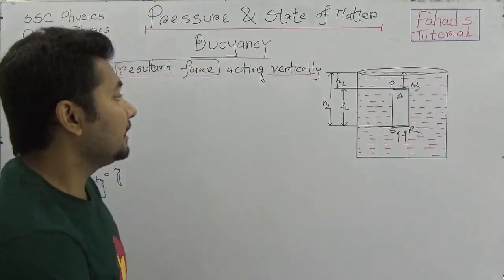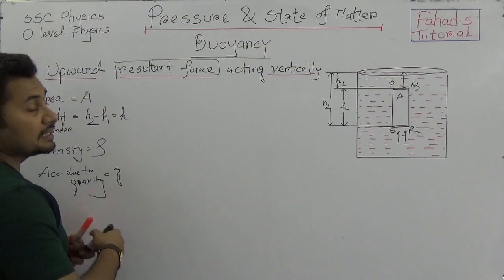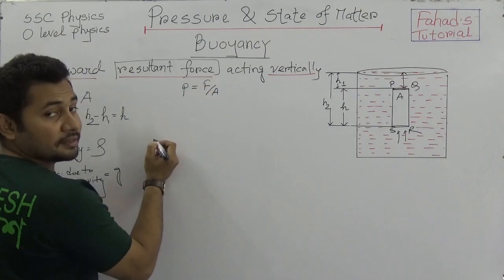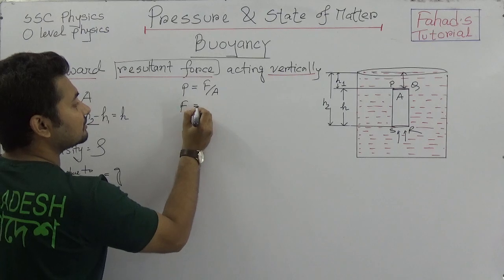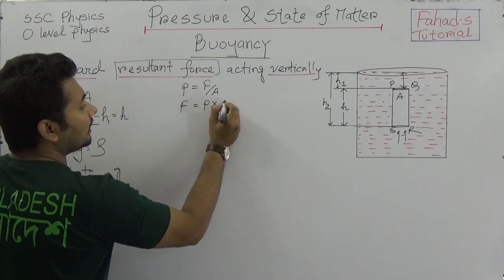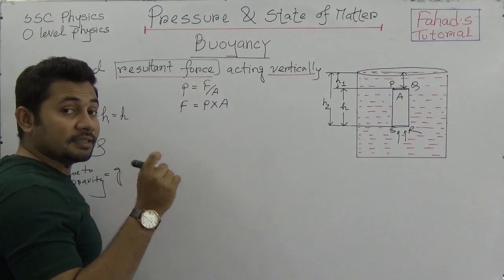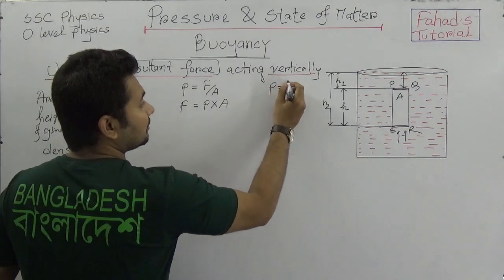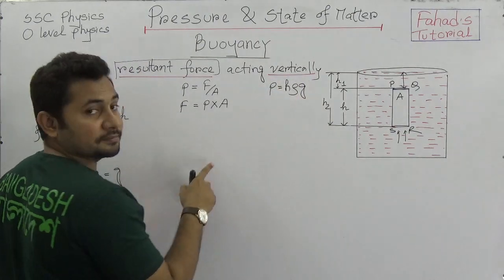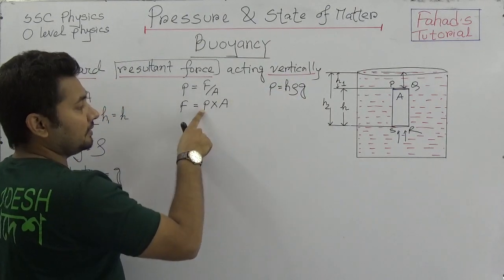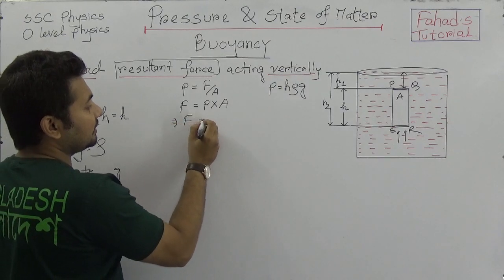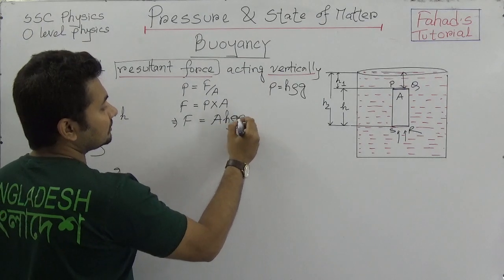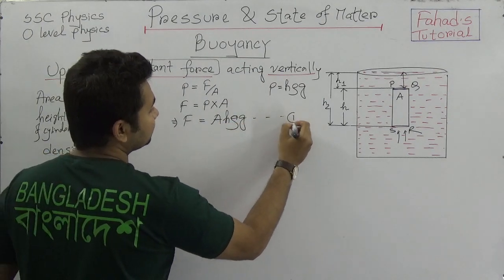And now we know earlier that pressure is equal to F by A. So F is equal to P times A. And we know that the pressure at any point of a liquid is P equal to H rho g. So here we can say that F equals P times A, which is A H rho g.